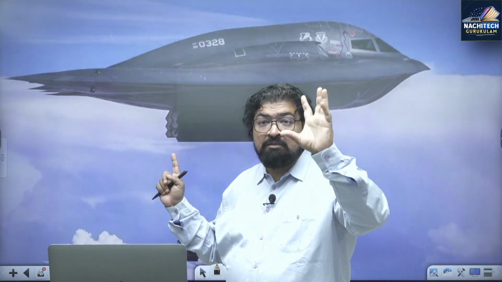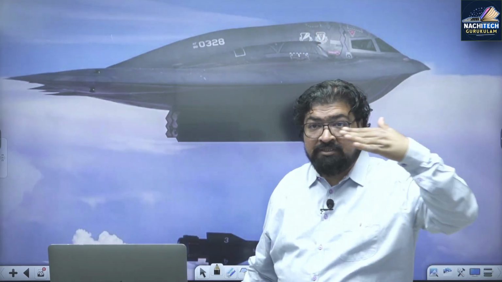And a very advanced military aircraft, this B2 bomber, was used. It is stealth; radar cannot detect it, cannot intercept this bomber, this fighter jet.